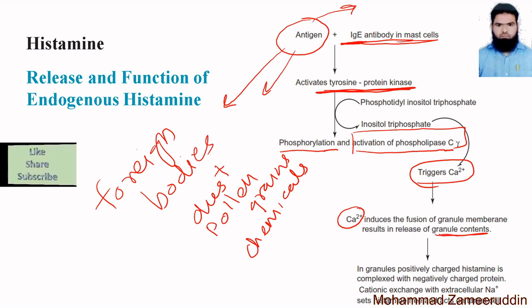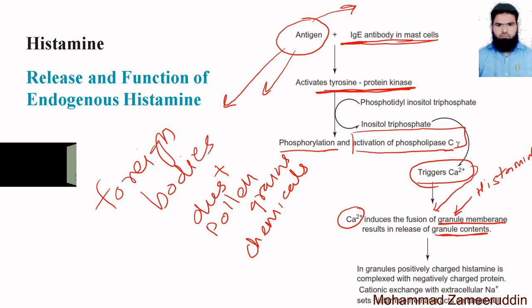Which granules? These granules contain histamine. So this calcium release induces the fusion of the granules and results in the release of the granular content, which is histamine.